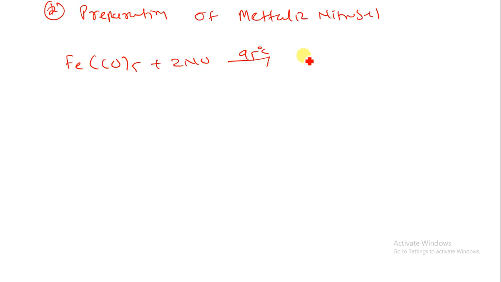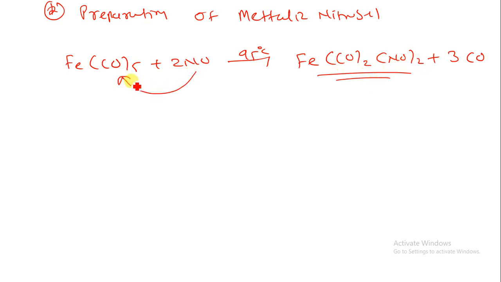The NO will attach to the compound and remove CO groups. This NO will be inserted over here and CO will be removed. From the balance point of view, you can put 3CO removed from the metal carbonyl, and here 2 NO will be attached, so we can prepare a metal carbonyl nitrosyl compound.